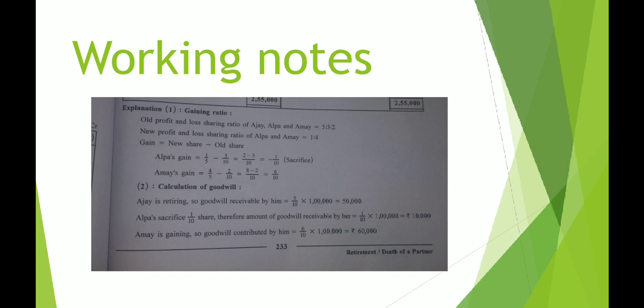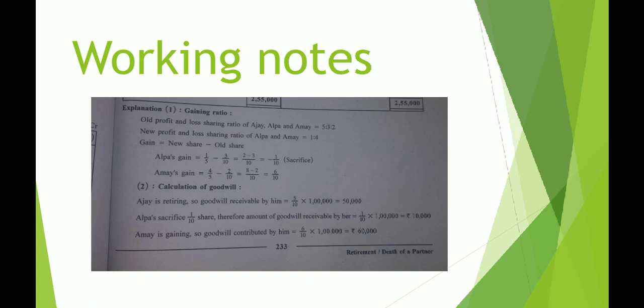Let us check the working note. We are calculating for the first partner 1/5 minus 3/10. 1/5, how? It is 1 plus 4, new ratio. So 1/5 minus 3/10. Alpa is the second partner in order. Ajay is the person who retires. So we have calculated the gain of Alpa.